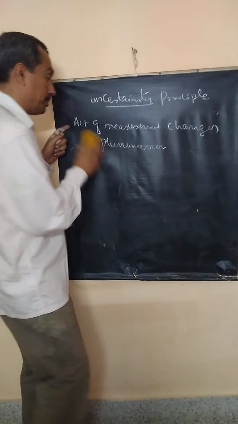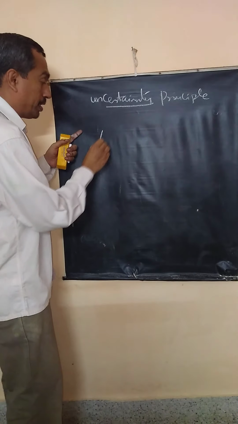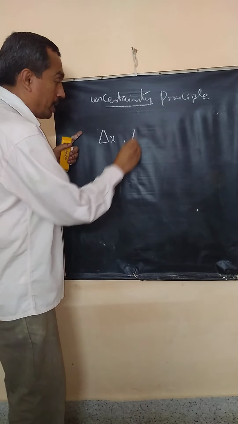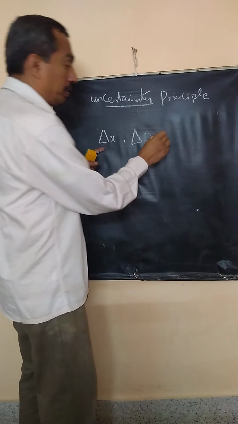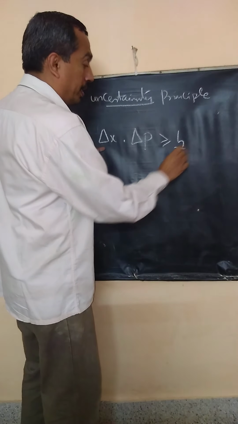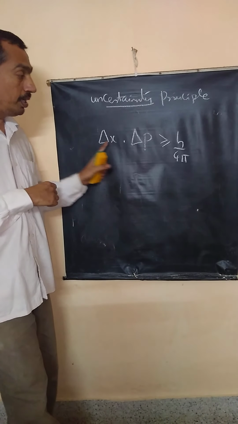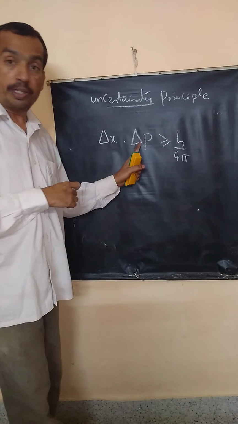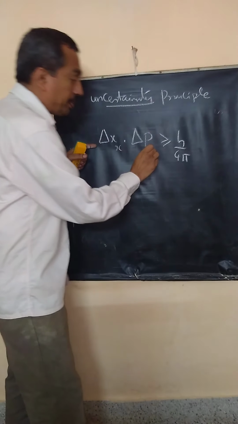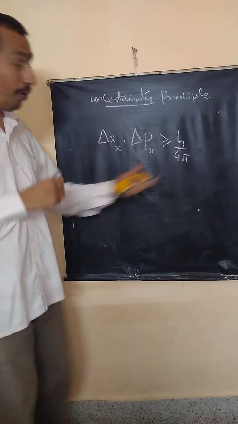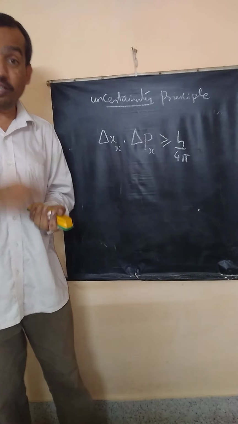Heisenberg's principle says, if delta x is the uncertainty in the measurement of position and delta p is the uncertainty in the measurement of momentum, their product is never zero, it is given by h by 4 pi. Look at this, uncertainty in position, uncertainty in momentum. To be precise, you must mention the x component of this, x component of this. What is this h on the right hand side?